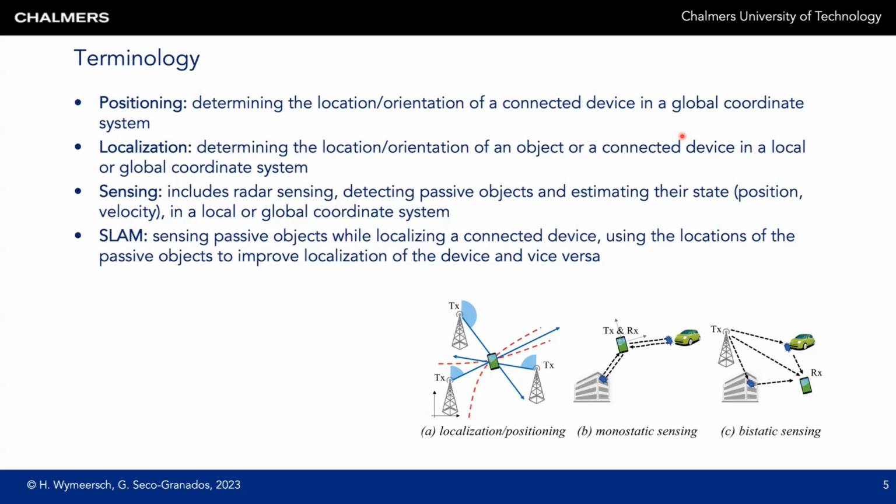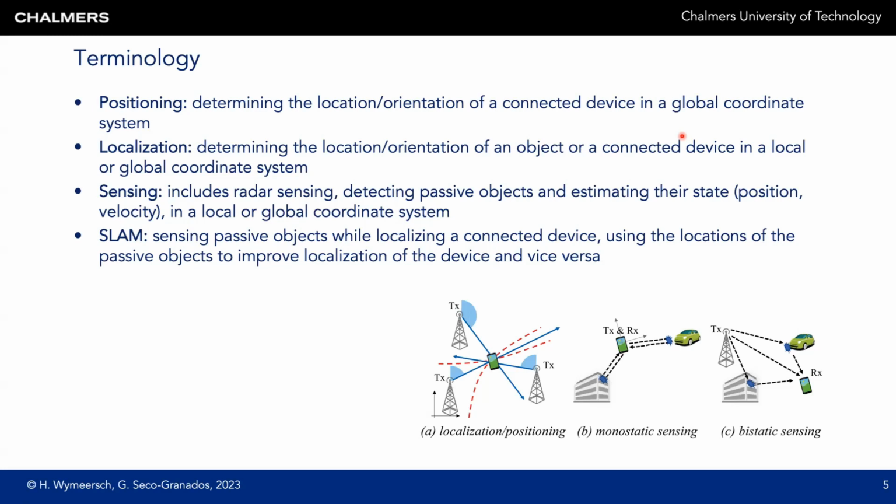Sensing is a much broader term, which includes radar sensing. For radar sensing, sensing means detecting of passive objects and estimating their state, where the state typically includes the position and velocity in a global or a local coordinate system. As an example of a local coordinate system, you can for instance think of a car radar. A car radar detects objects in front of the radar in the local frame of reference of the car. If the sensor is a base station, then the base station would sense the object in a global coordinate frame, especially when it involves multiple base stations.